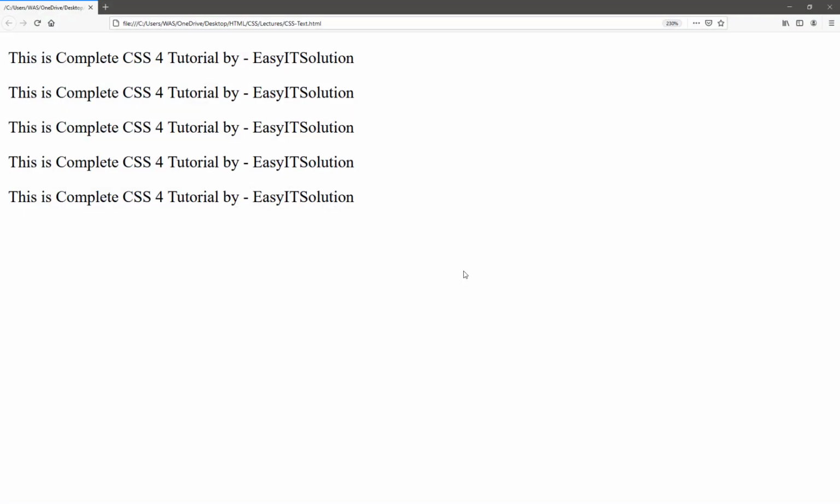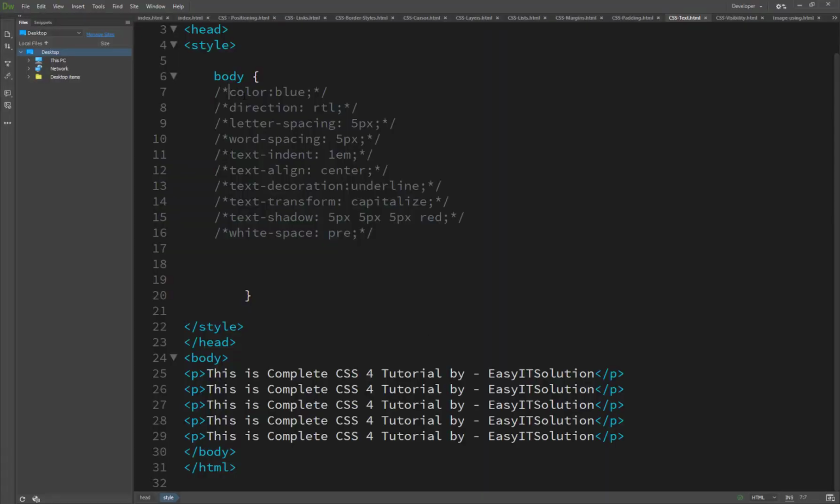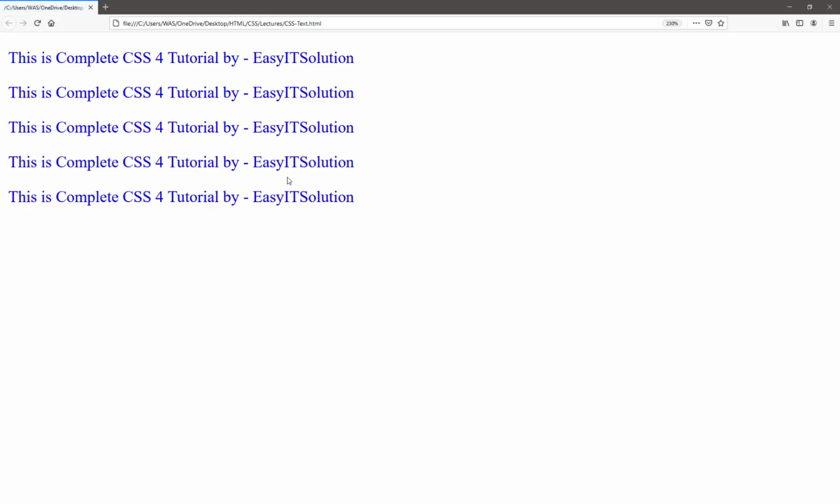First the color. We have already set the color to blue inside the body, so all elements have the text color set to blue. When we use the color property, it changes only the color of the text. So here we see the results: all text has changed in color from black to blue.